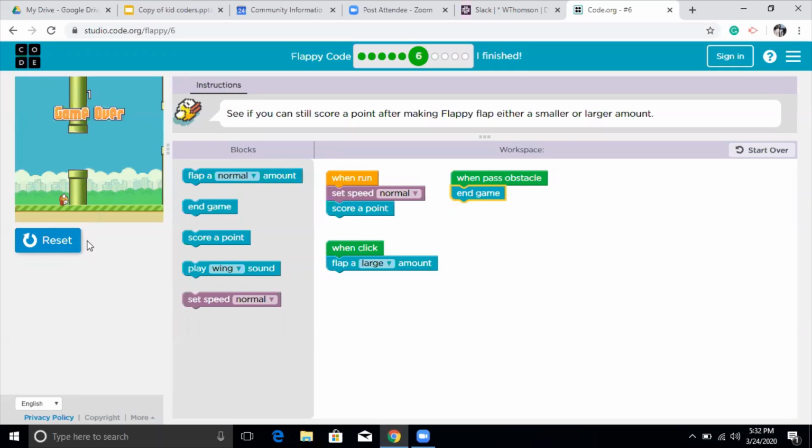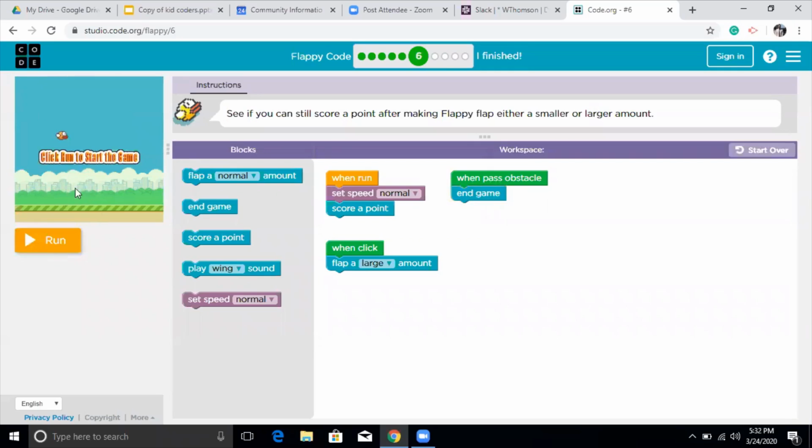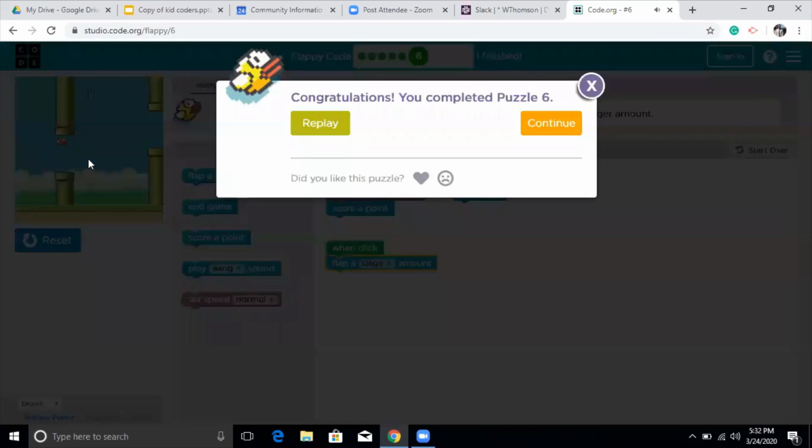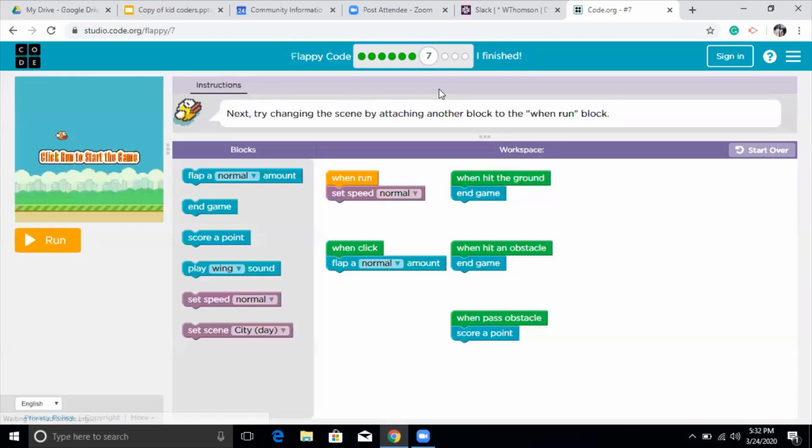Okay, so yeah, this is puzzle number 6, and it's asking me to reset now because I should do it again. So let's see. Yeah, so I just crossed the obstacle and it says you have completed the puzzle. So I am done with the 6 and I'm on the 7 now.